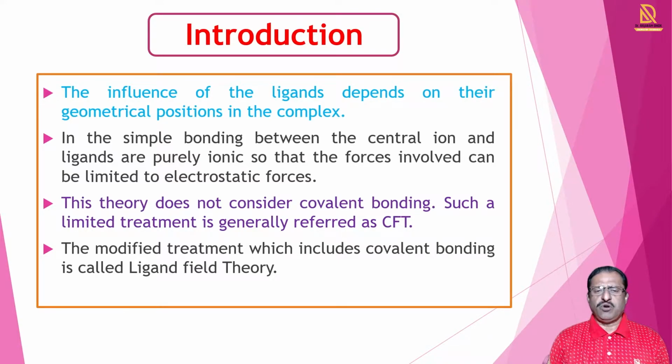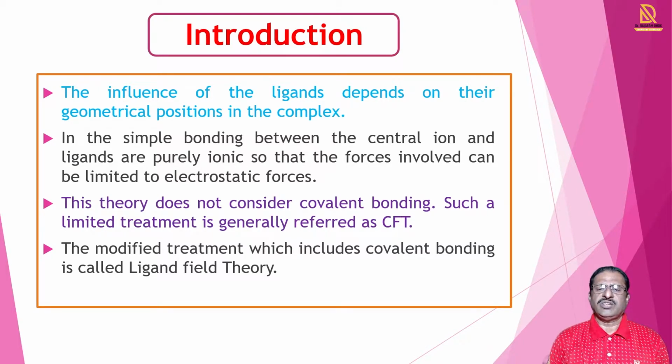In the simple bonding between central ion and ligand, the forces involved between the metal and ligands are purely ionic, or purely electrostatic. This theory does not consider covalent bonding.